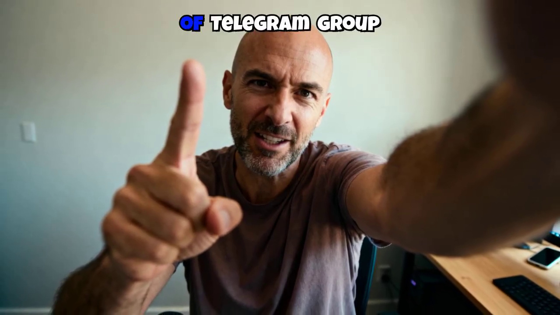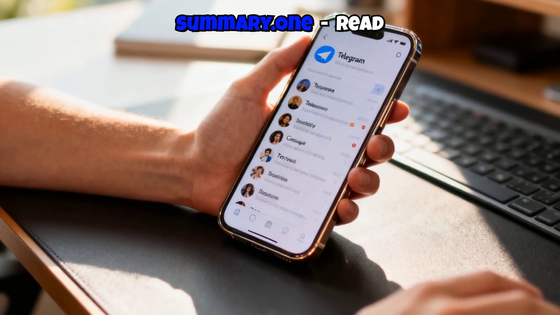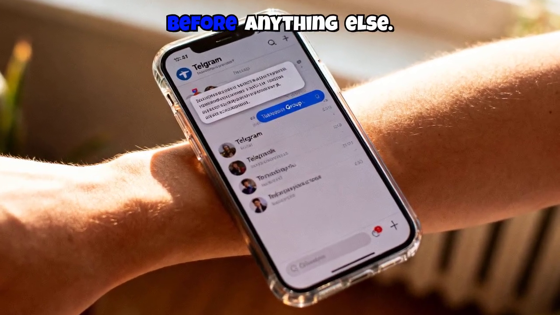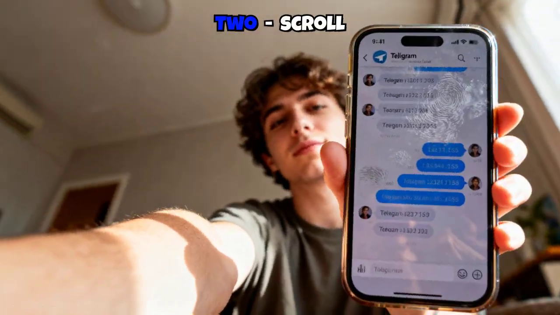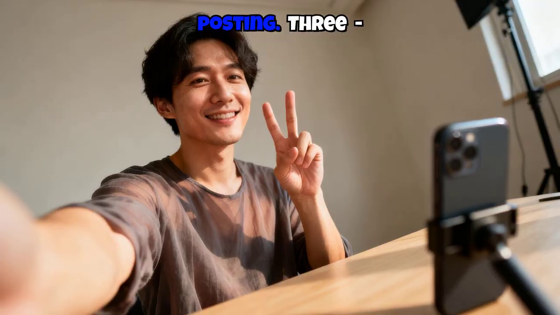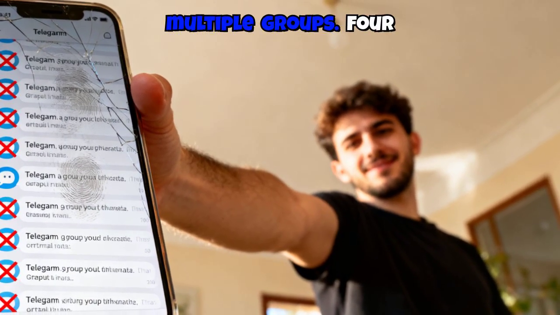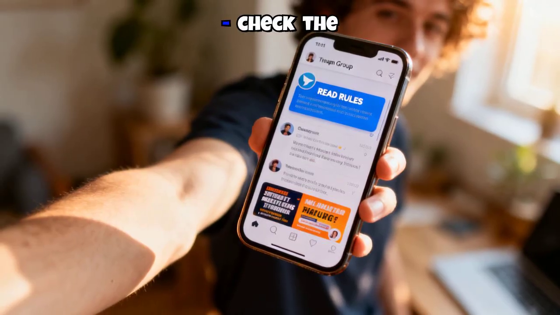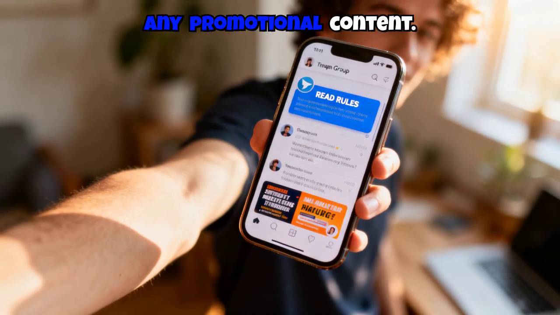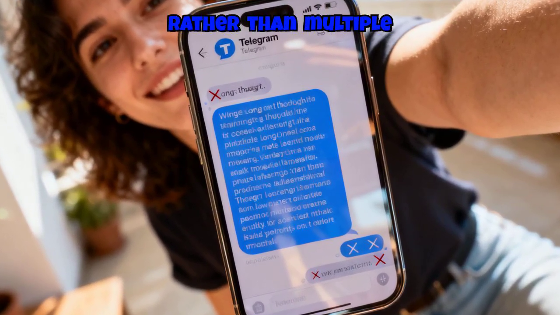The golden rules of Telegram group membership. Quick summary. 1. Read the pinned messages before anything else. 2. Scroll back through recent chat history before posting. 3. Never spam the same message across multiple groups. 4. Check the rules before sharing any promotional content. 5. Post complete, thoughtful messages, rather than multiple, rapid, short ones.